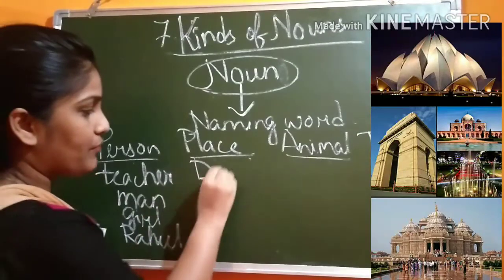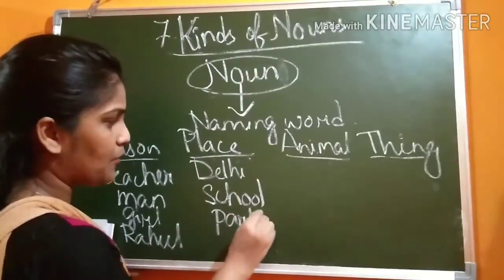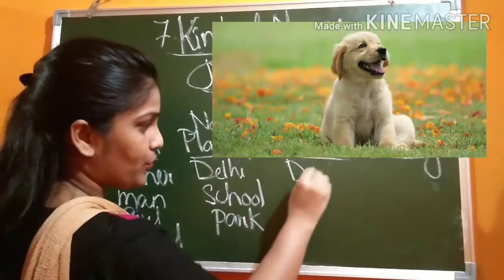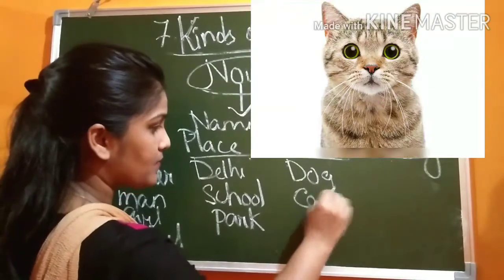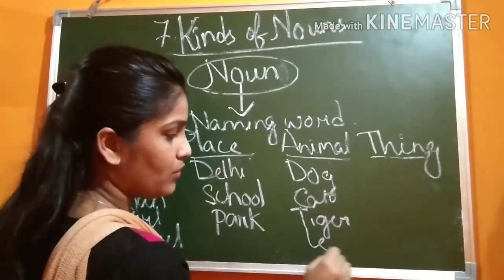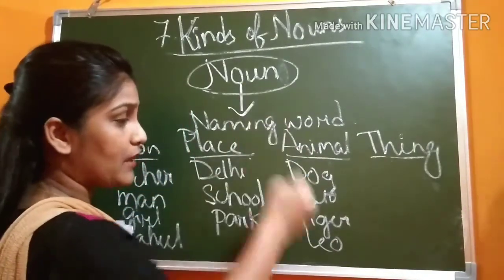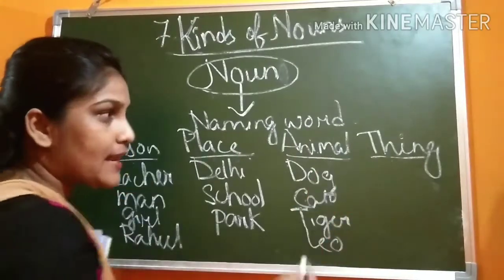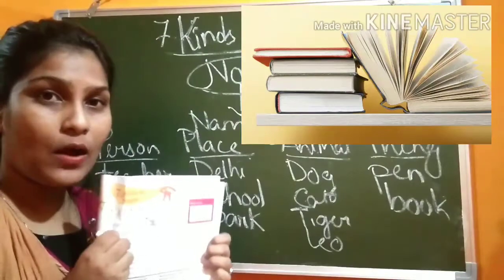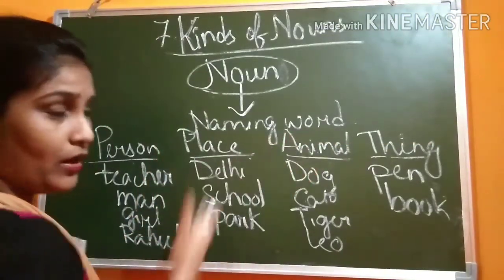Place, like you can write Delhi, you can write school, park, everything. The name of a place, it will be what? Noun. Okay. Animal, like dog you can write, cat, tiger. And also if we name the cat as Leo, then also it will be what? Noun. Because we have named the cat. Things like pen, book. This book is also a noun. Have you understood? What do you mean by noun? It can be the name of a person, place, animal or thing.